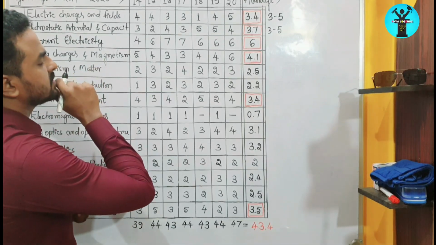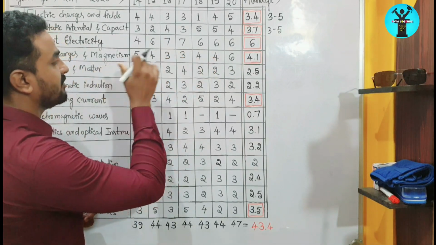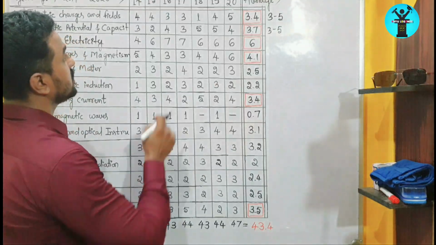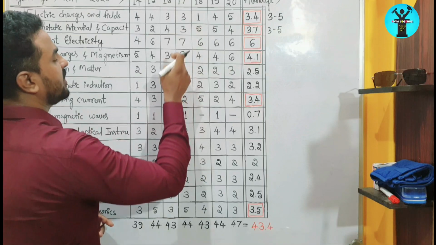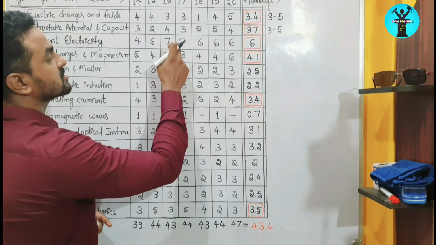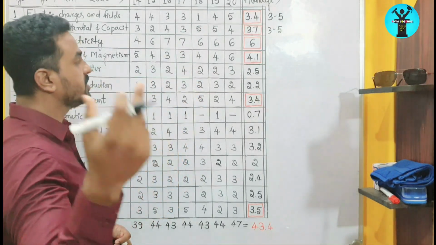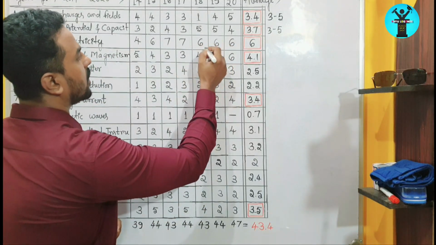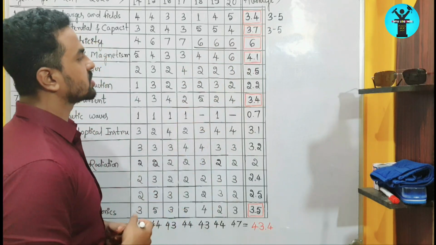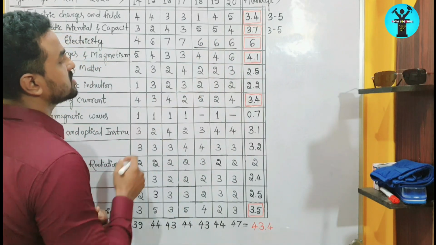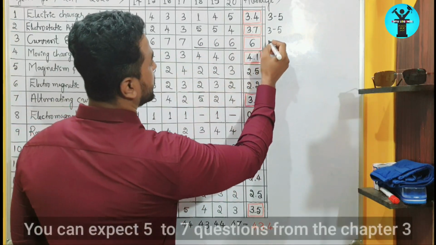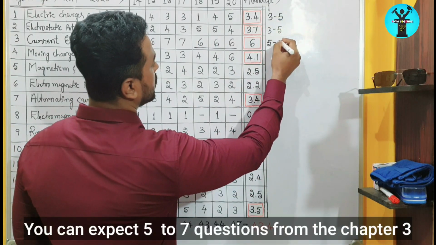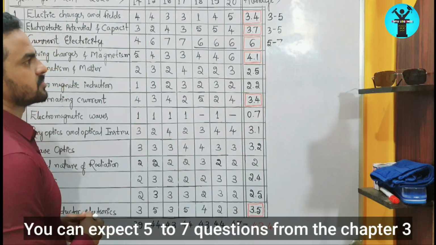So in this current electricity chapter, when we consider the 7 years of papers, the average comes to 6. See, in 2016 and 2017, we got 7 questions in continuous years, right? And after that, in 2018, 19 and 20, we got continuously 6 questions. So if you take the average, it comes to 6. Means here you will get a minimum of 5 questions. The maximum number of questions that you will get is up to 7, right?